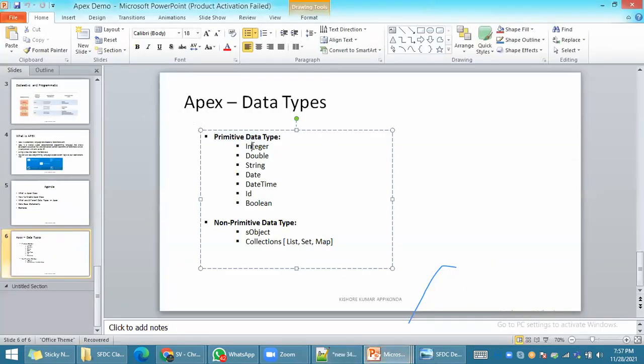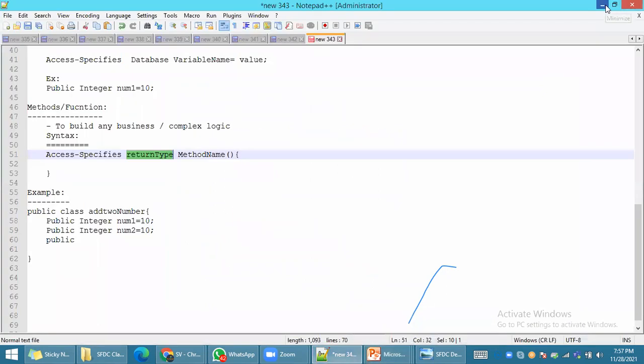You can put integer, double, string, ID, boolean. Non-primitive means collection, list of sObject. We will see it in detail. The data types will take almost 2 to 3 hours of session. This is just a demo, which is why I'm giving a high-level overview.